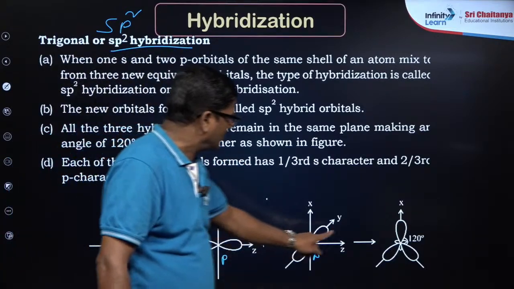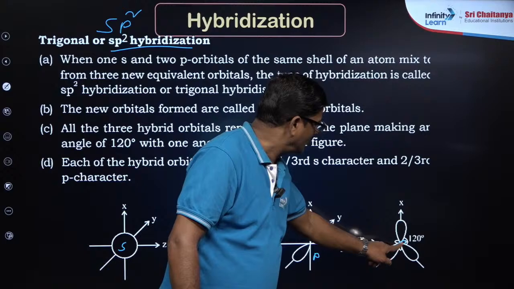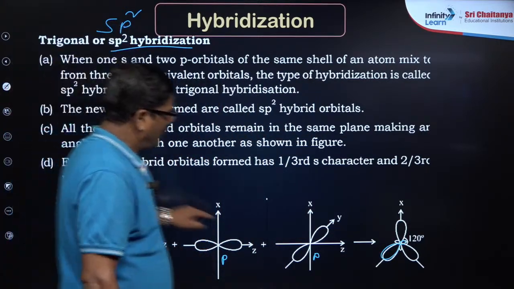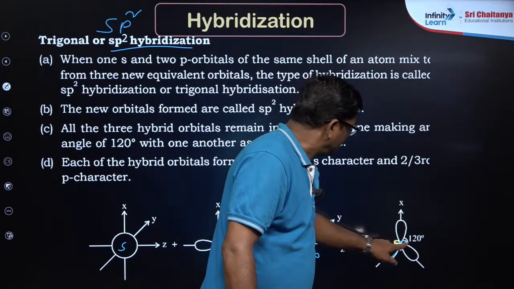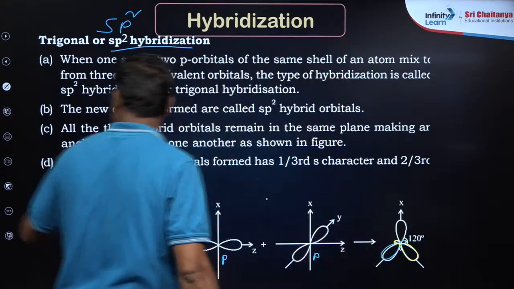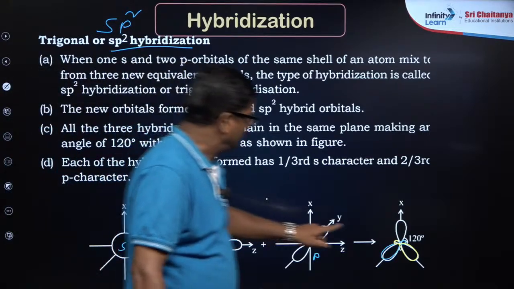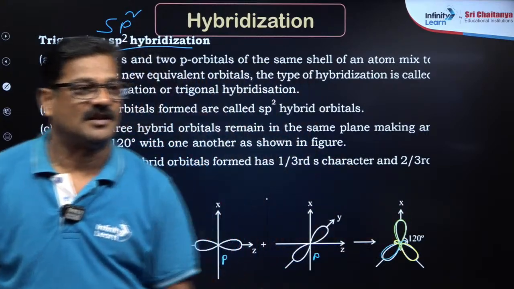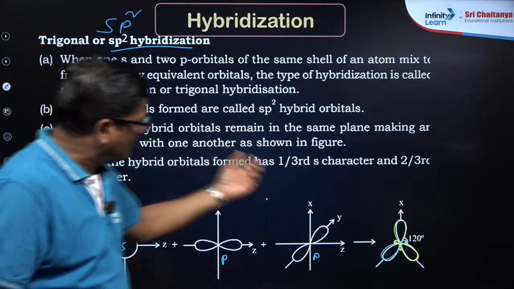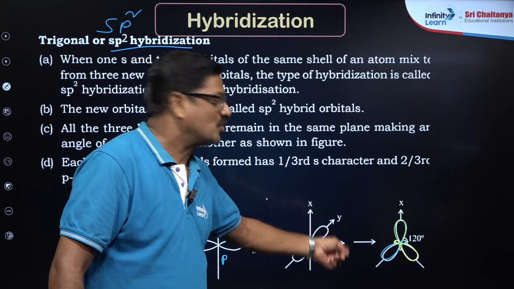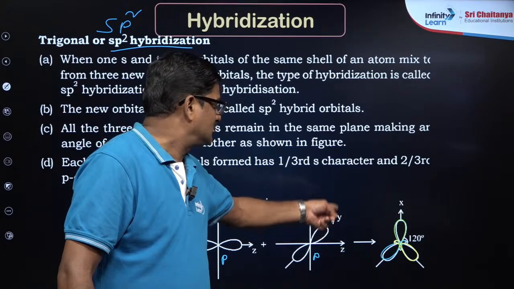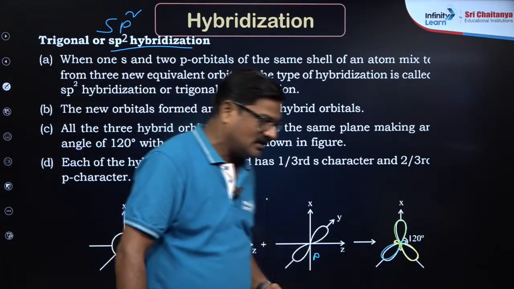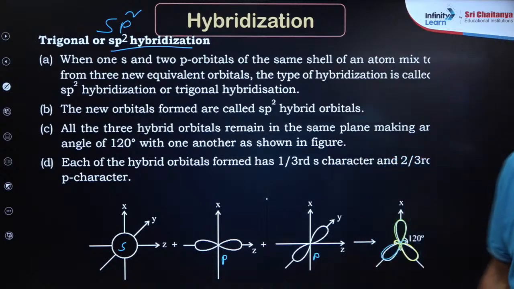When these three are combined, you got one sp2, and one sp2, and one sp2. There are three orbitals that are seen. You understand? The way you have to understand like this only. So it has trigonal planar shape and it has 1/3 of s character and 2/3 of the p character you have.